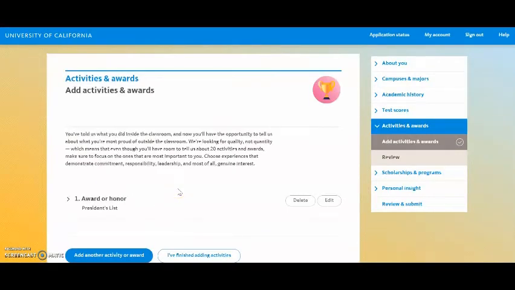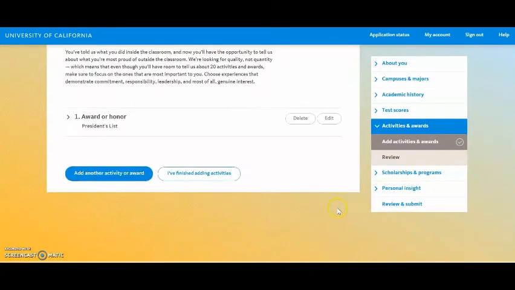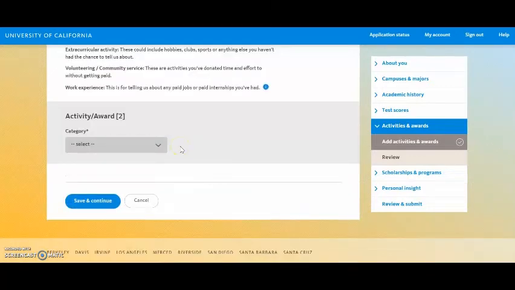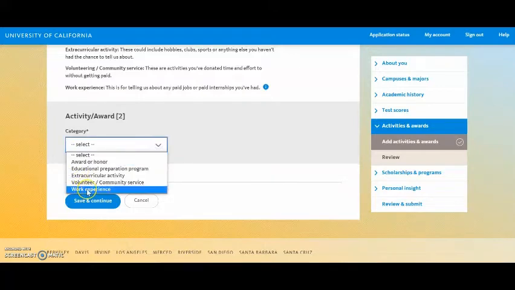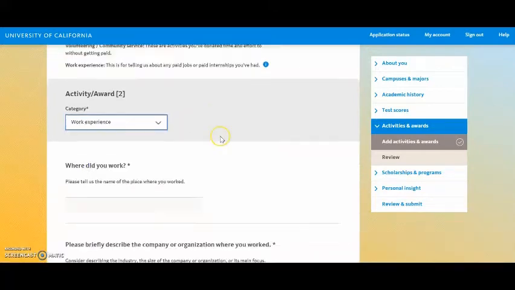On the next page, you'll see the award or honor that you added. If you need to edit or delete, as in any section, you'll have that opportunity here. If you're done adding activities, simply click on Finished Adding Activities. If you'd like to continue adding activities, select Add Another Activity or Award. Let's go ahead and add one more activity or award. From the category list, I'm going to select Work Experience.